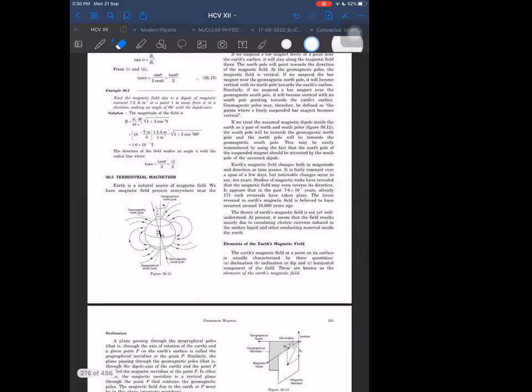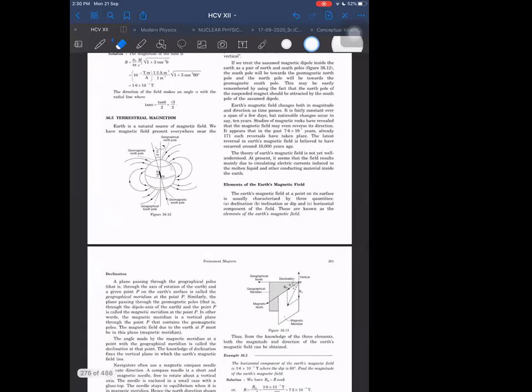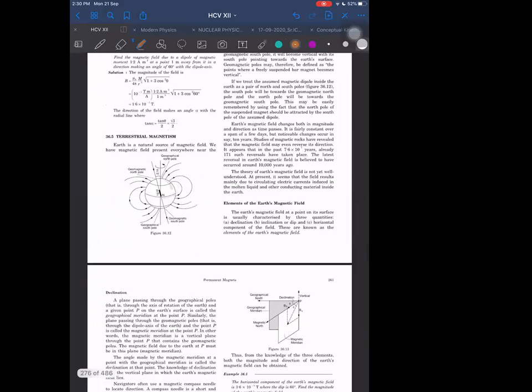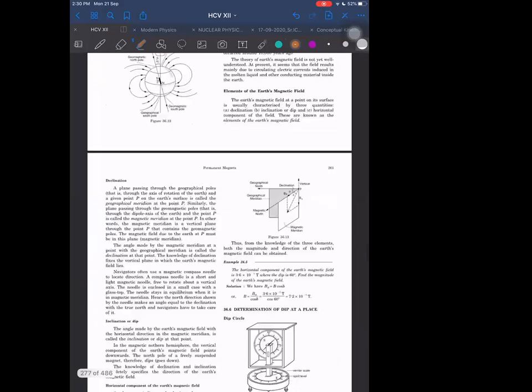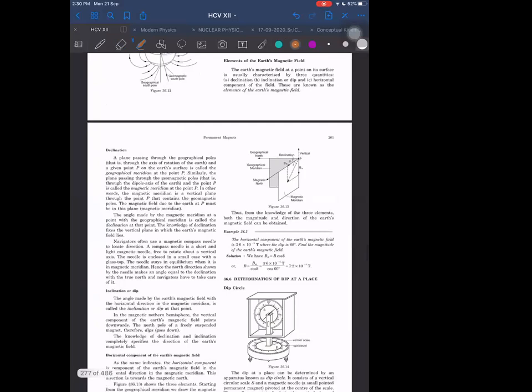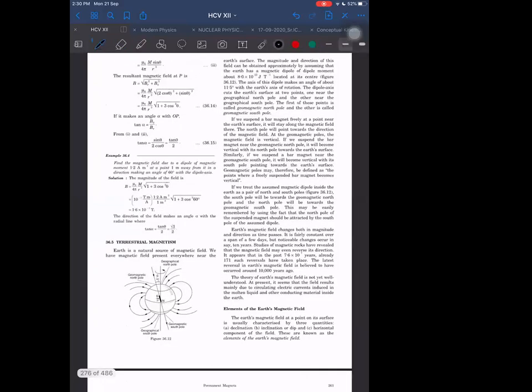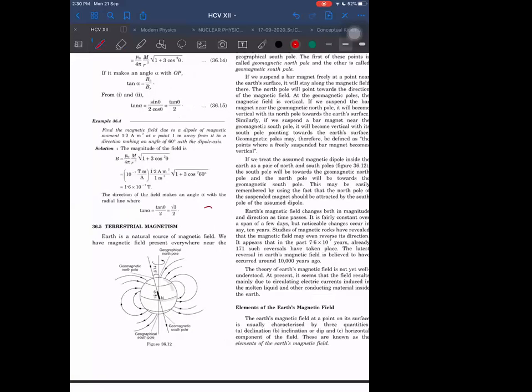Terrestrial magnetism is required to be told. And one more thing here, we should also know how to find out the magnetic dipole moment. Magnetic moment I have discussed before, but mind again.